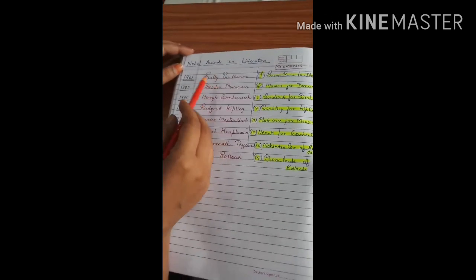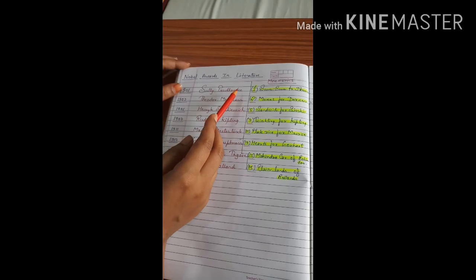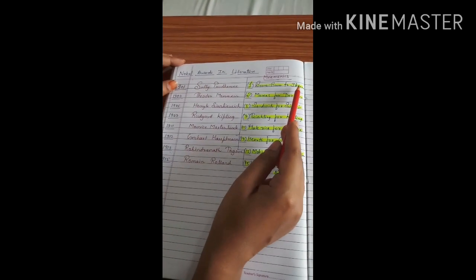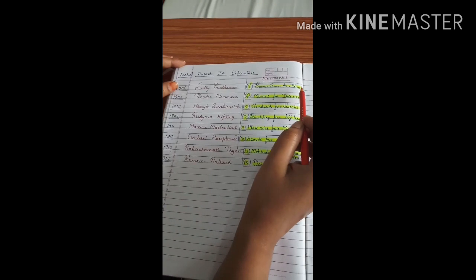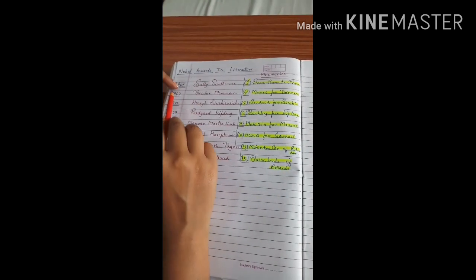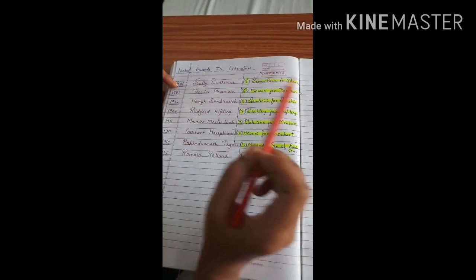So first Nobel awardee 1901 Suli Prudhomme. So mnemonics is boom one boom boom to doom. So 1901 Suli Prudhomme. Then next 1902 Theodore Mommsen.